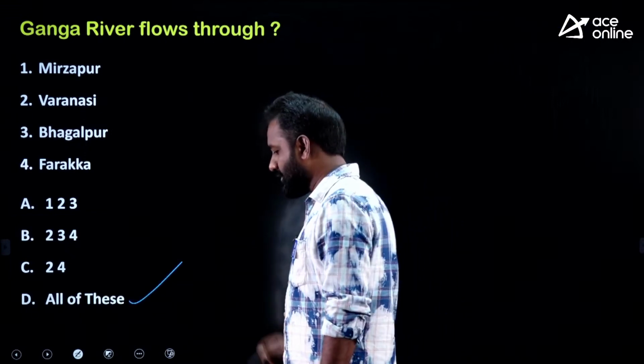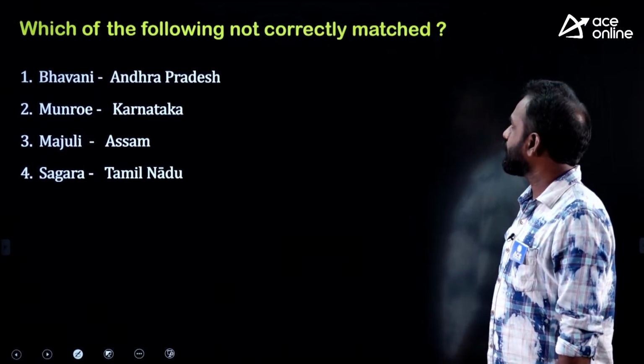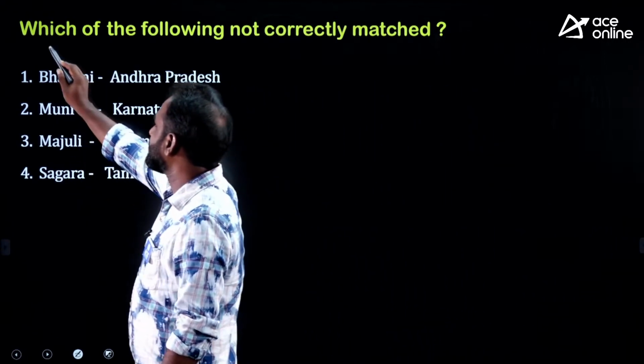The answer here is, all of these is the right answer. Next, which of the following are not correctly matched? Here the examiner has given islands.